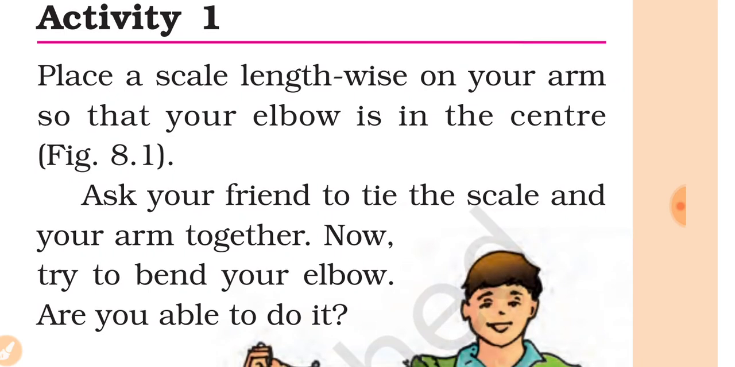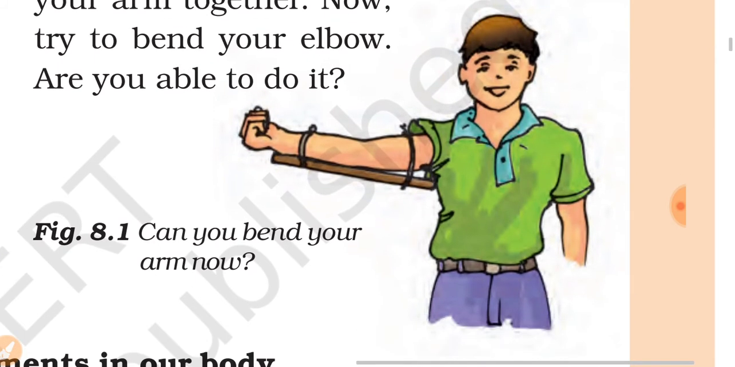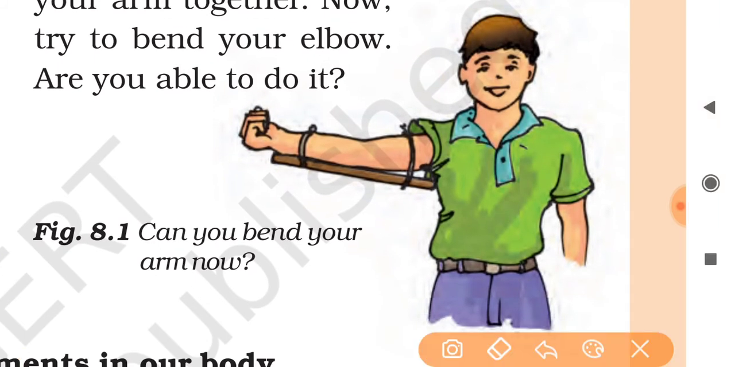Place a scale lengthwise on your arm so that your elbow is in the center, as you see in the figure. Ask your friend to tie the scale and your arm together. Now try to bend your elbow. Are you able to do it? Okay, this type of activity you have to do. If your arm is bound by a scale, are you able to move or not? You can do this activity at home also.